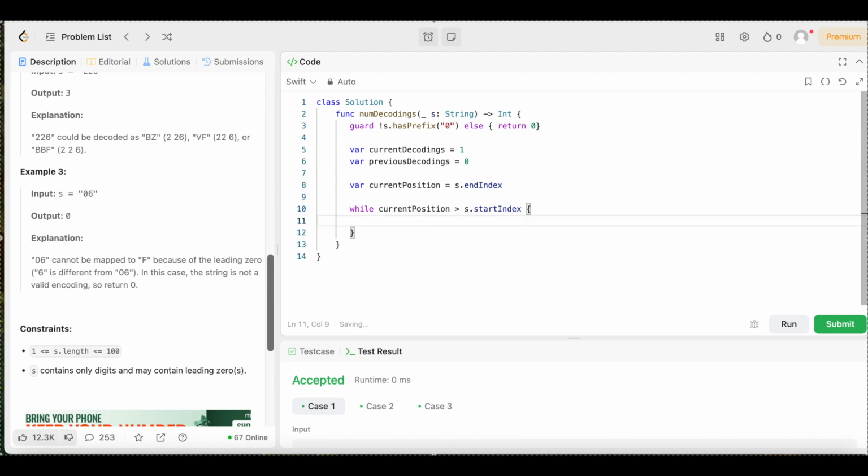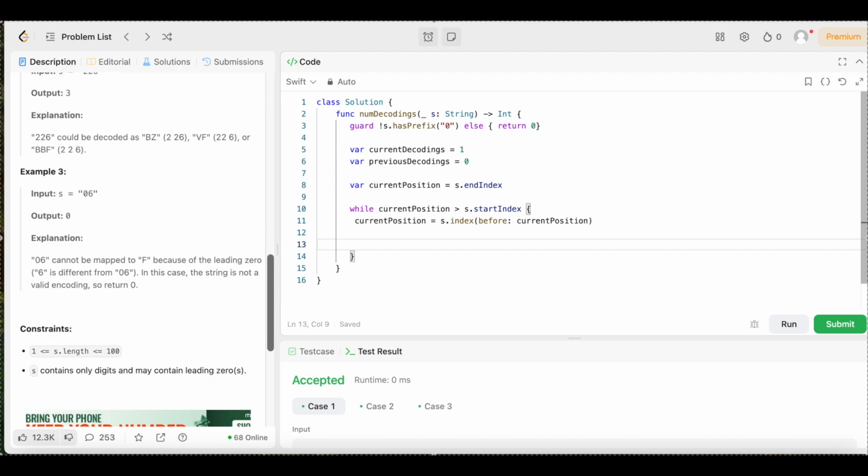Boom. Now we're going to move the current position 1 character to the left, because remember, we're starting from the end. So we say current position equals s.index, open up the parentheses, before colon current position, just like that.